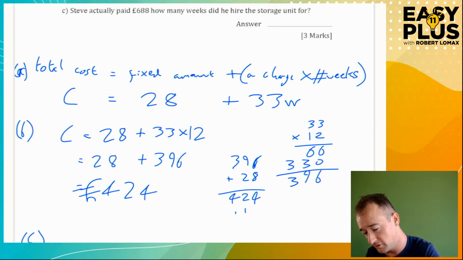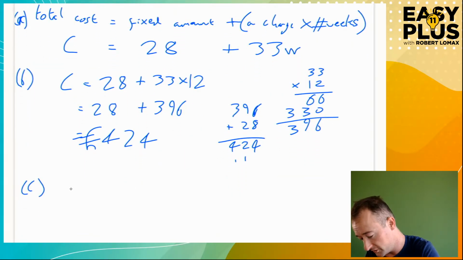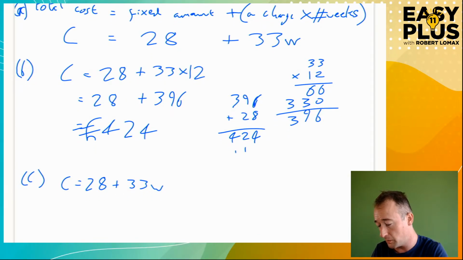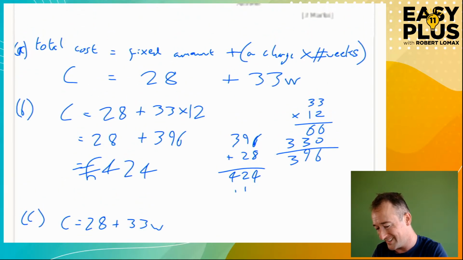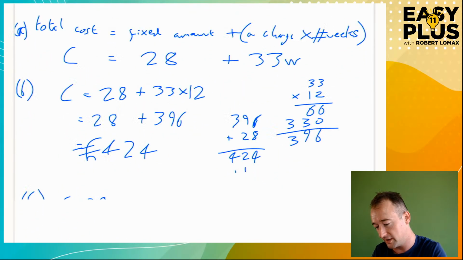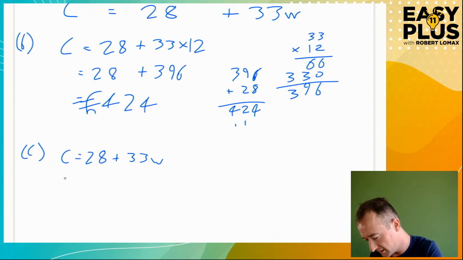So now we don't know what W is, the number of weeks. What we know is what the cost is, okay? So we take the same formula, which is C equals 28 plus 33W. Always worth copying it out again just to be sure. But this time we know C and not W. C is £688. So 688 equals 28 plus 33W.